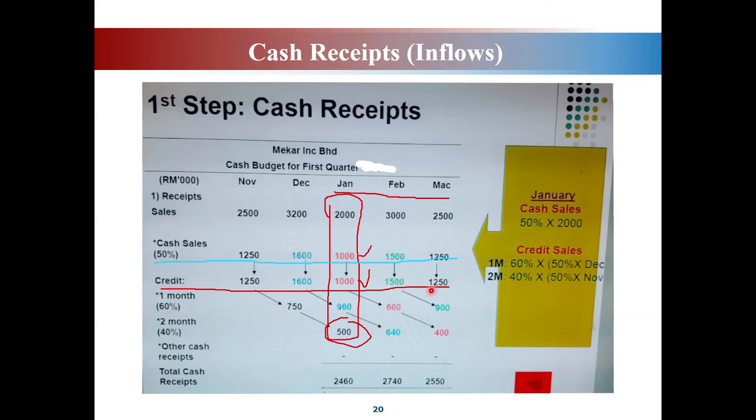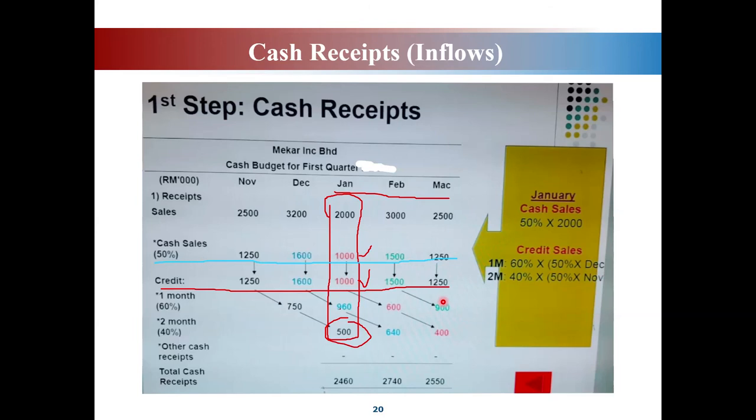So the amount is 1,250 because 50%, isn't it? So this amount will not be paid in the same month. This will be paid in April and also May. So we don't have to calculate for this one because we don't include April and May.